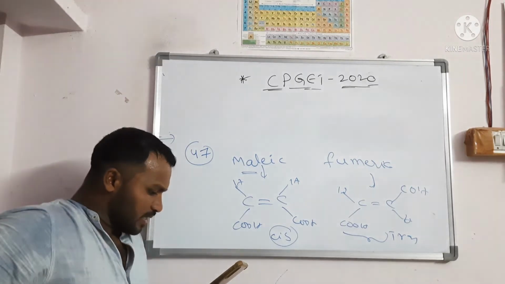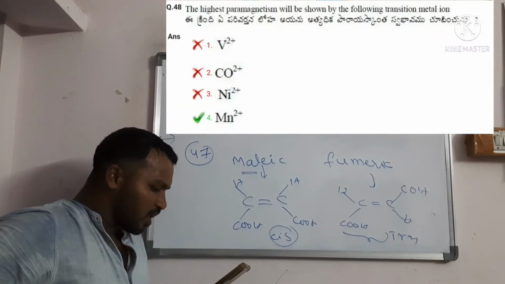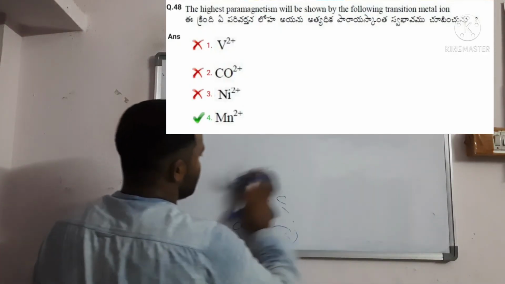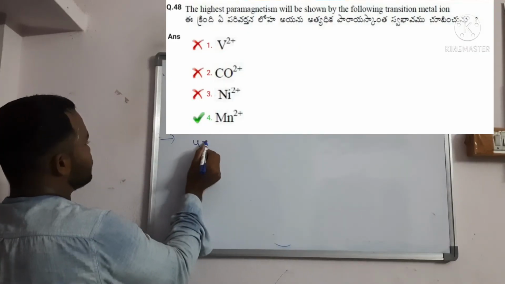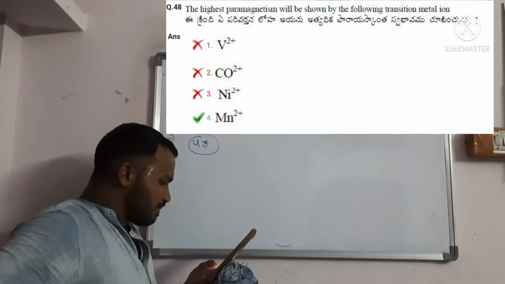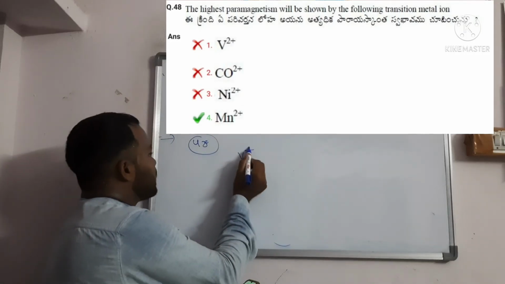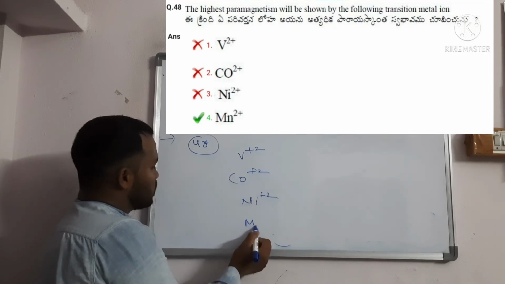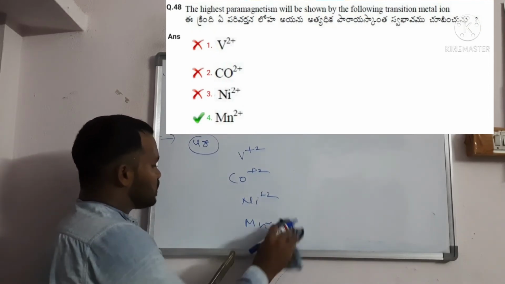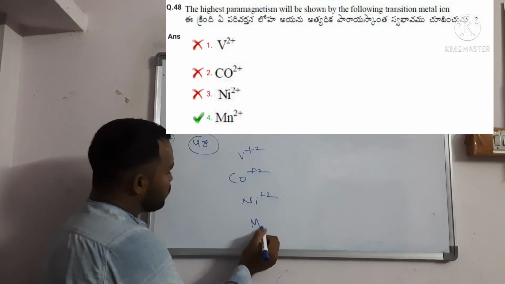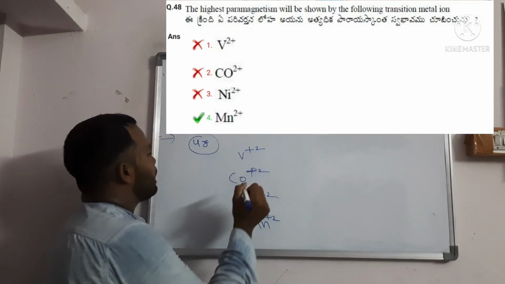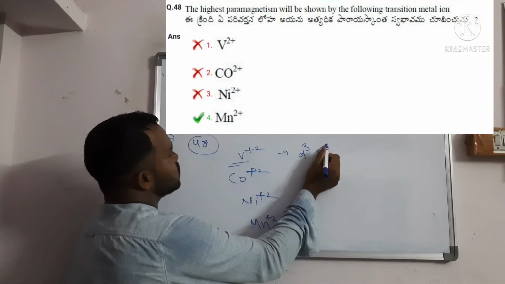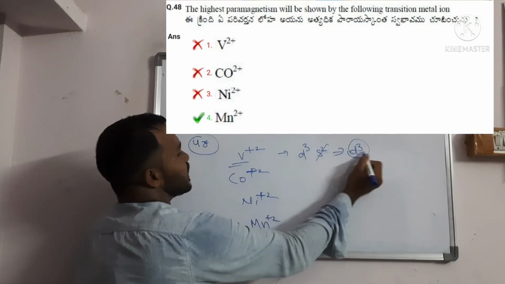Next, question number 48. The highest paramagnetism will be shown by the following transition element metal ions. They have given vanadium plus 2, cobalt plus 2, nickel plus 2, manganese plus 2. If an ion contains more unpaired electrons, it is more paramagnetic, right? Scandium, titanium, vanadium are generally d3s2. Here it is d3, which means 3 unpaired electrons.